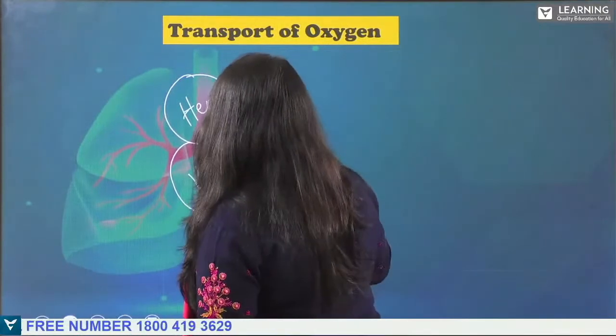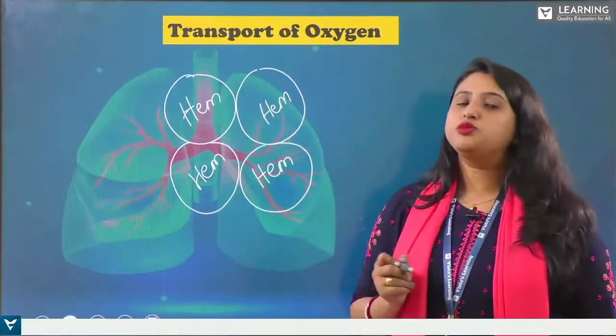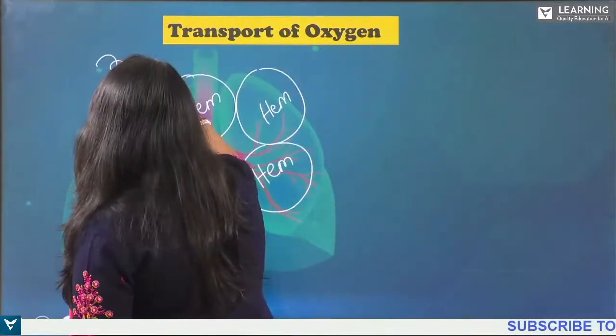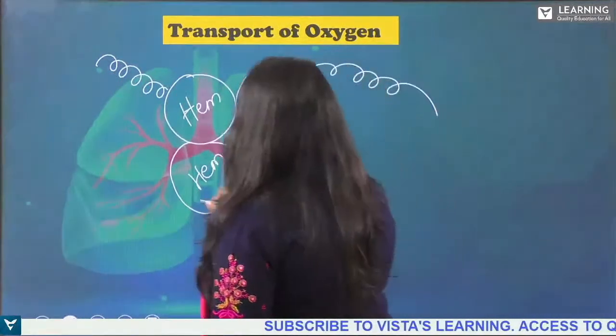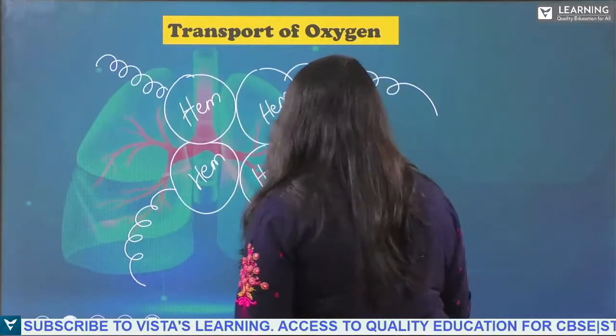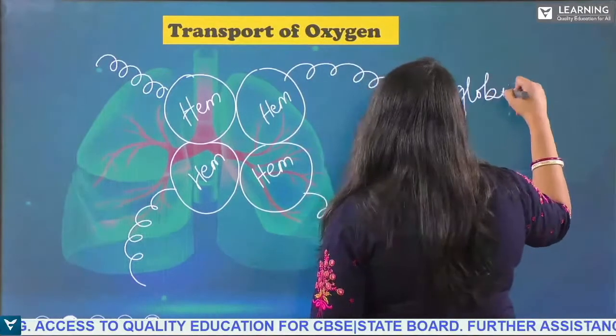It is made up of protein, and it has various chains. These are globin proteins. These are globin.